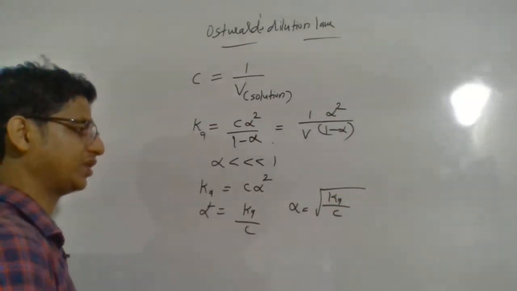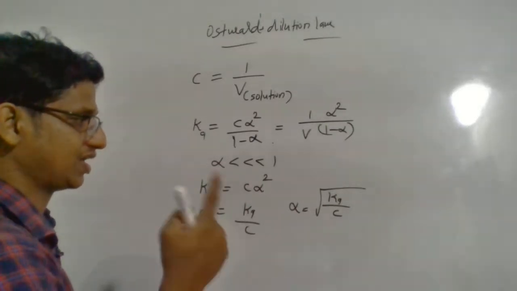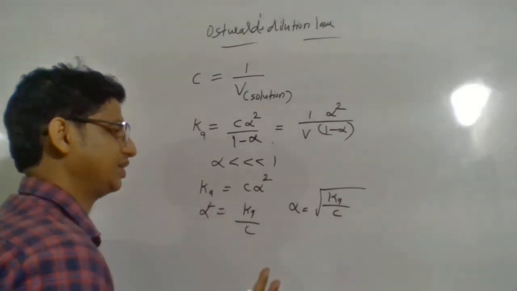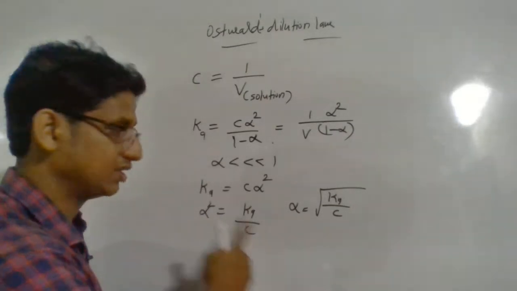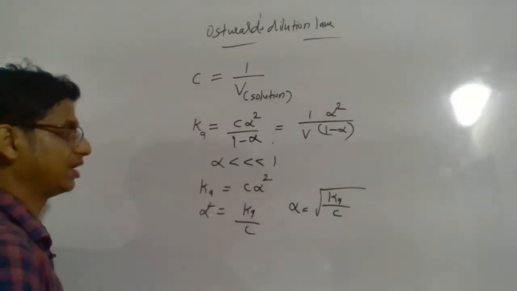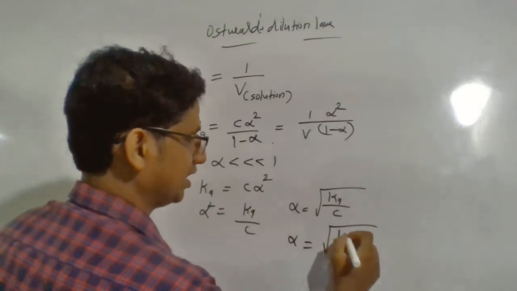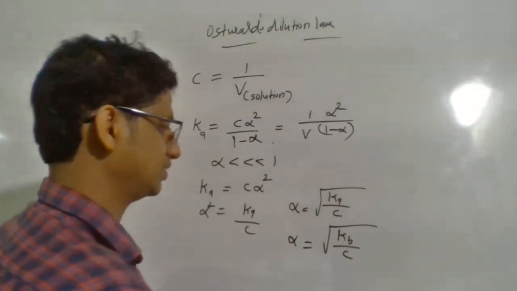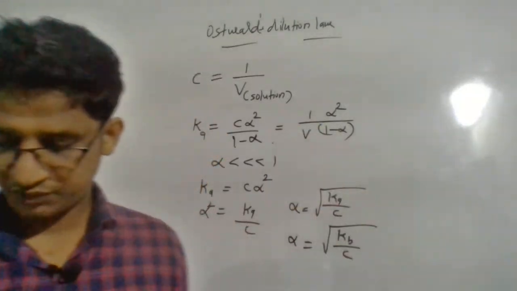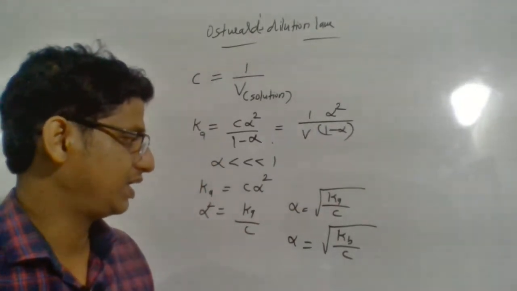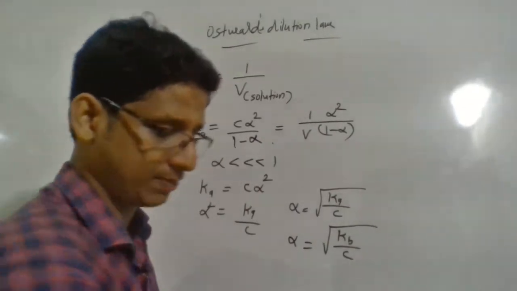So that's an equation you can imagine for weak acids, showing how the degree of dissociation and the acid dissociation constant are related with respect to concentration. This is the way it is related. Similarly, for a weak base you can apply alpha is equal to root of Kb divided by C. So this is the equation you can remember. You can find the degree of dissociation if Ka or Kb and concentration are provided. So that is the first application.